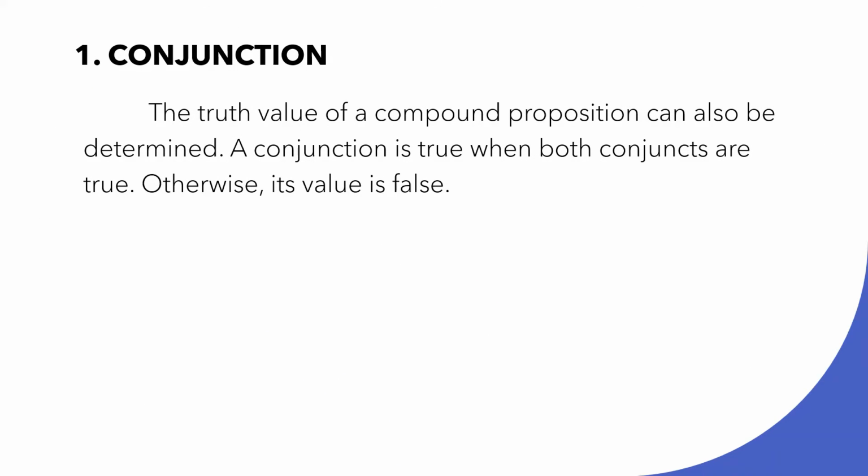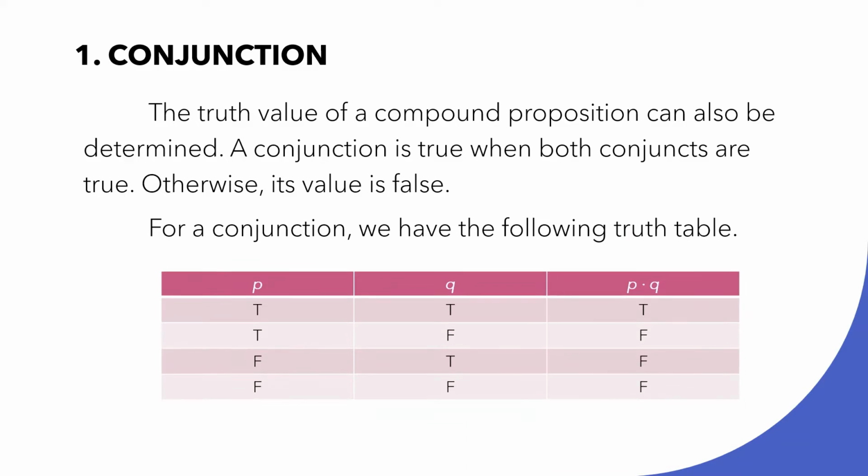The truth value of a compound proposition can also be determined. A conjunction is true when both conjuncts are true. Otherwise, its value is false. In other words, if at least one of the conjuncts is false, the conjunction is false. Now, one way to represent the possible truth values of a compound proposition is to use a truth table. A truth table shows the truth value of a compound proposition for all possible values of its components. Thus, for conjunction, we have the following truth table.